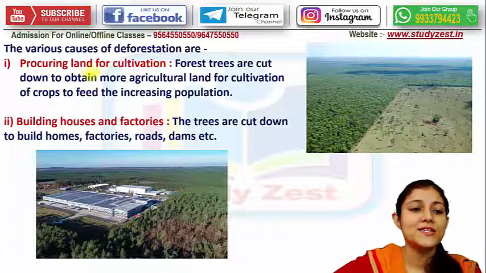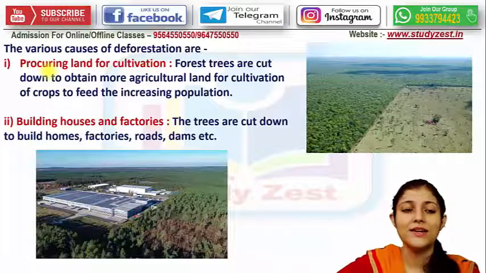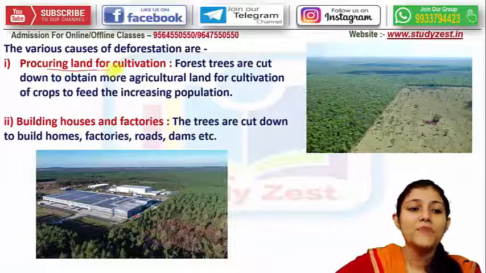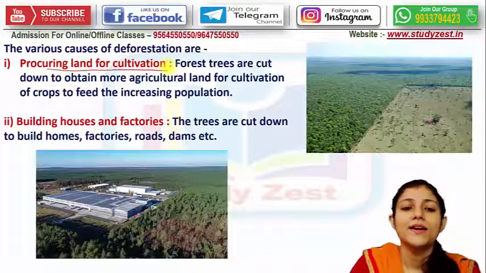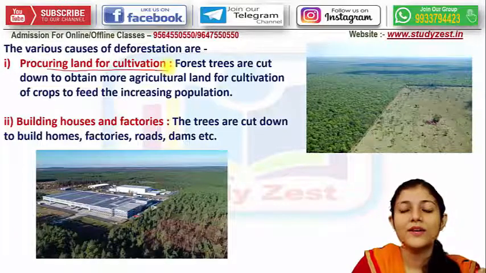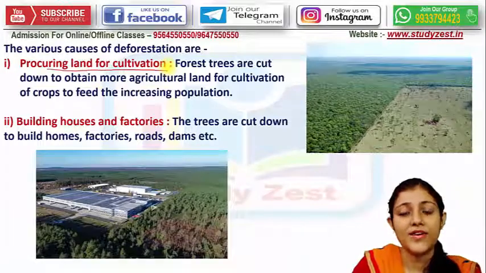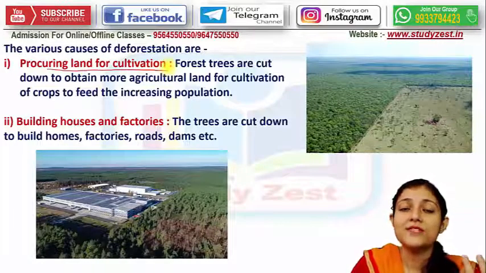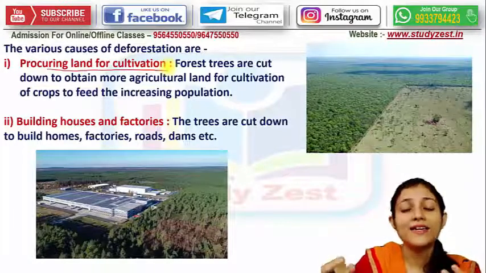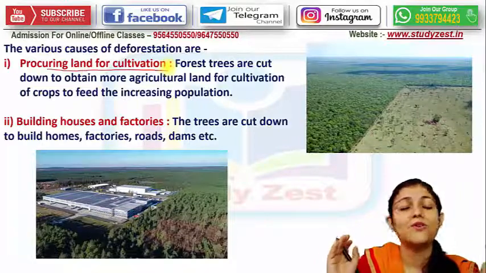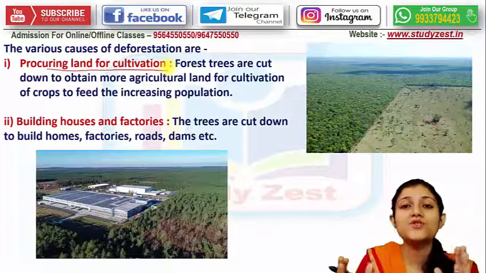So first, deforestation is done for procuring land for cultivation. Cultivation, or agriculture, is the main source of getting food. The trees on the forest land are cut down, recklessly, without even thinking about the future and what the consequences can be.